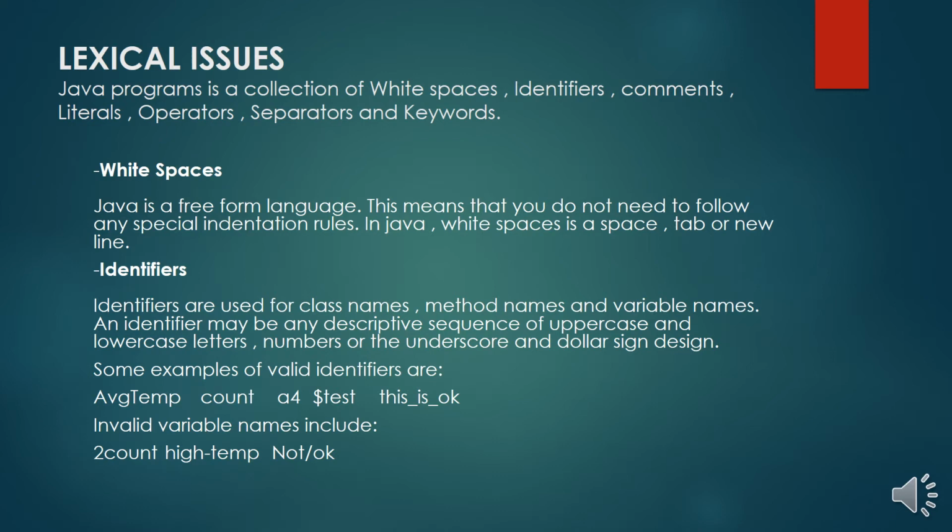Some examples of valid identifiers are here: AverageTemperature. You can start with a capital letter, otherwise you can start with small letters. With the dollar symbol, you can start a class name, method name, or variable name, or you can include underscore. That is allowed in Java. But invalid variable names include starting with a number, or using a hyphen or slash in between, which is not allowed.